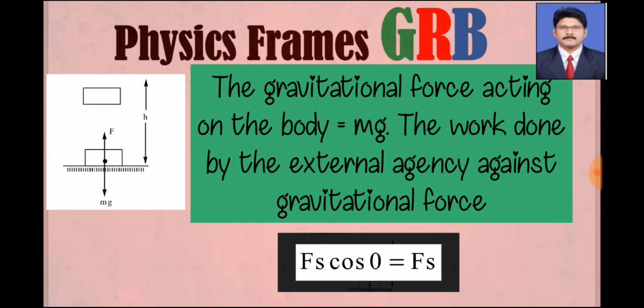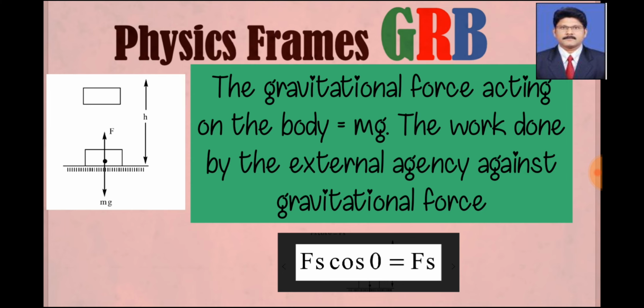See here, the gravitational force acting on the body is mg, which acts vertically downwards. The work done by the external agency is the force. That means we apply a force to lift the body against gravity in the upward direction, where force and h are both in the same direction.